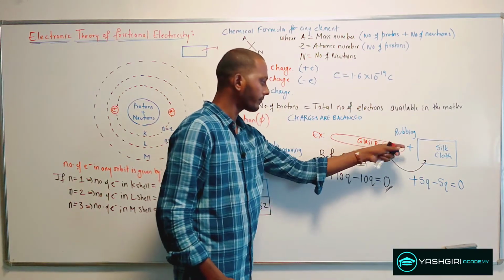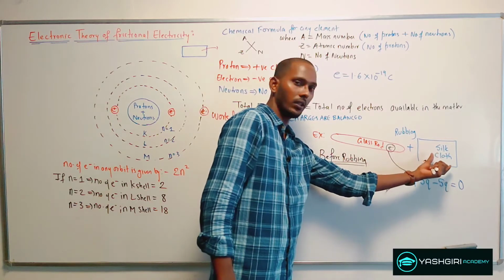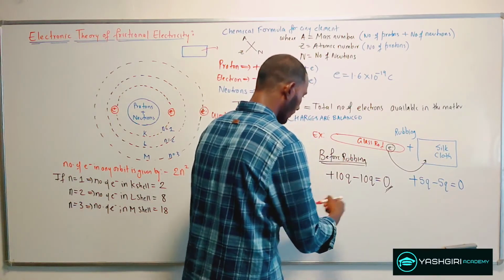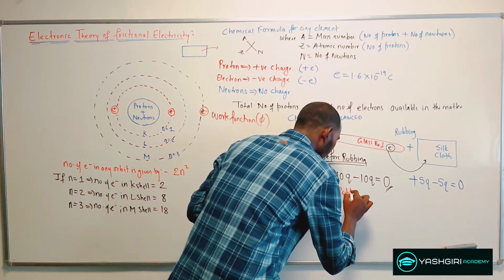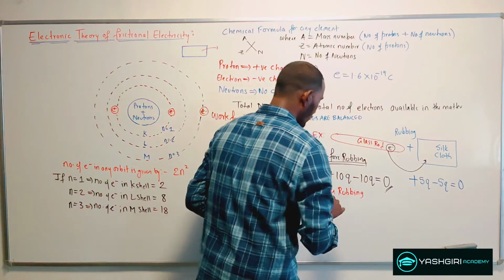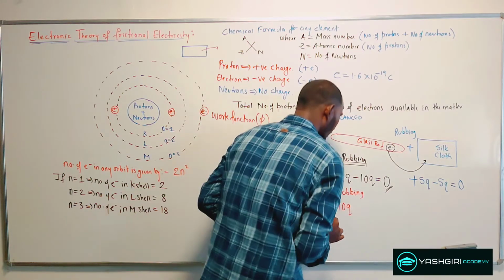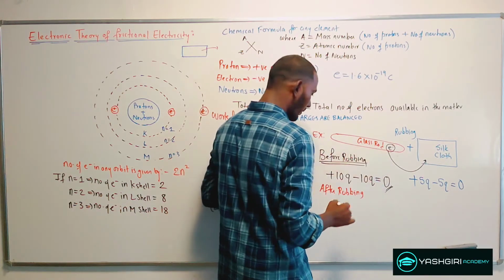But when you rub, the glass rod transfers the electrons to the silk cloth. So what will happen after rubbing? This plus 10Q will be the same. Here there is a transfer of negative charge, which is your electron.